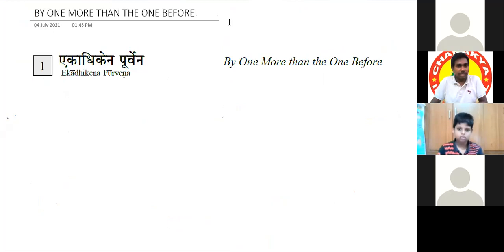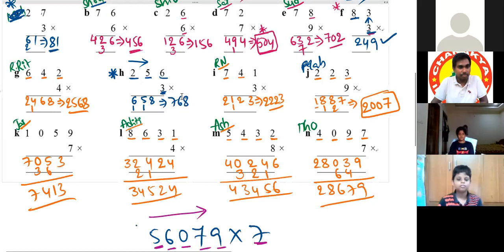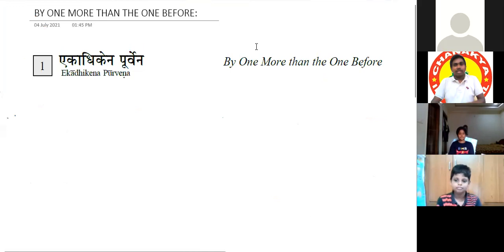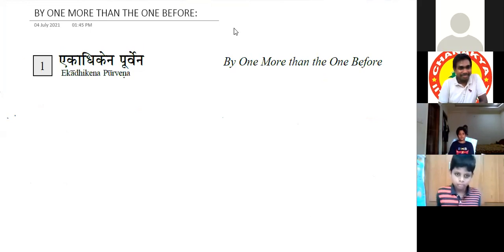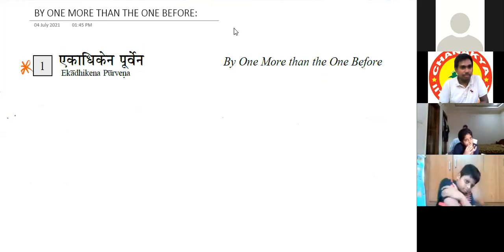We'll see all these things in general multiplications. But we have done it here as we required it. This is one more application for Ekadhikena Purvena. I already mentioned every sutra, we are just introducing, not ending. Ekadhikena Purvena, we have already used it somewhere previously, and this is another application of the same sutra. So many times we'll come across this sutra again and again.